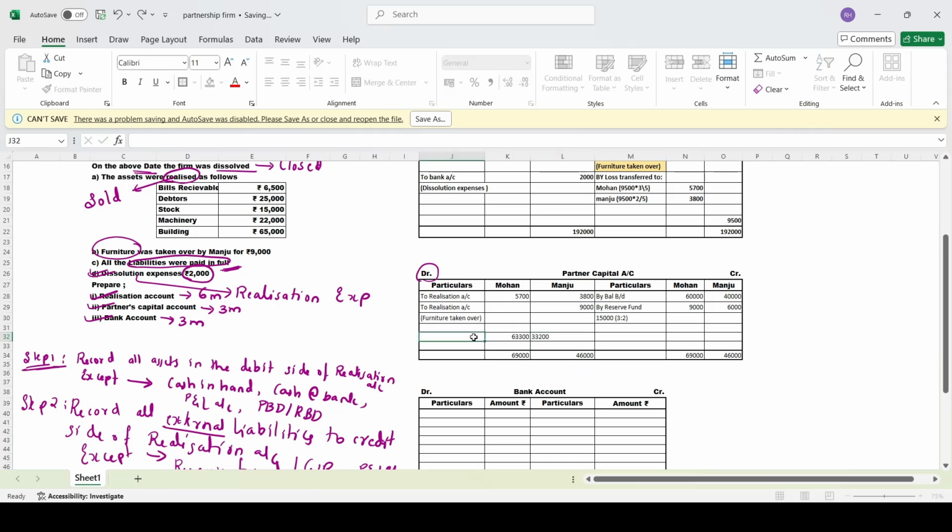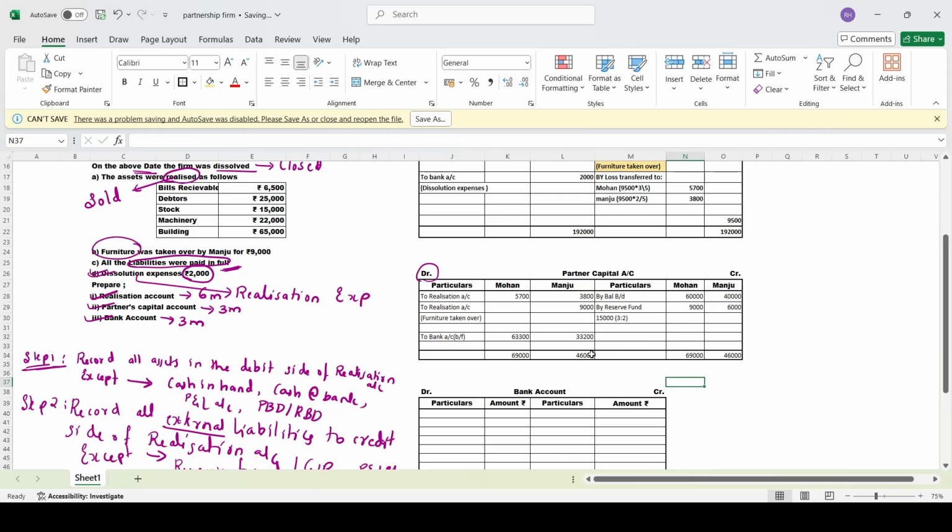This is the money which you have to pay to the partners. So we will write it as to bank account. In brackets, we will write balance brought down. BF is nothing but balancing figure. After balancing it, we got this amount.